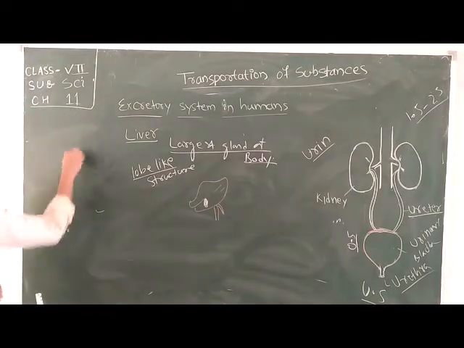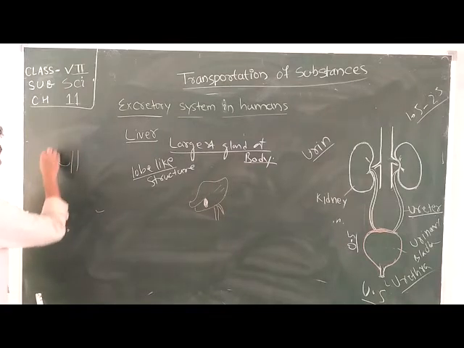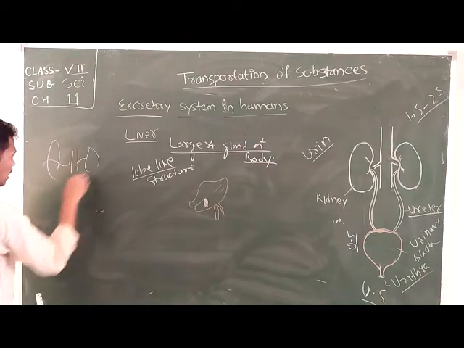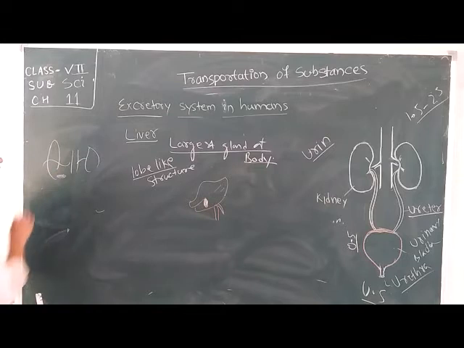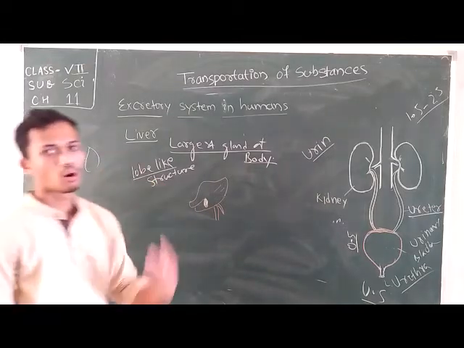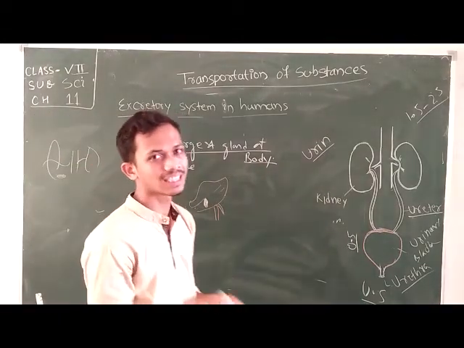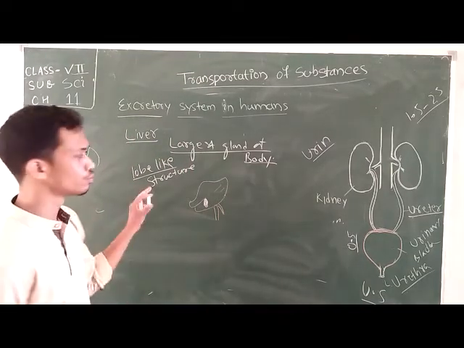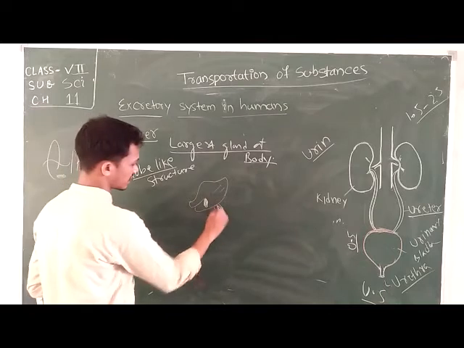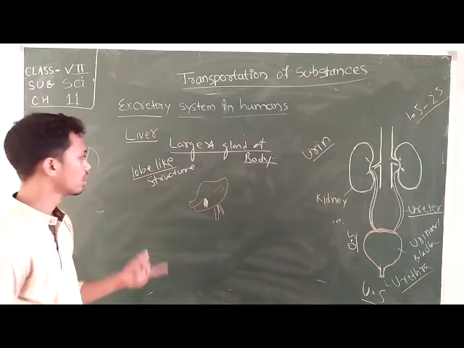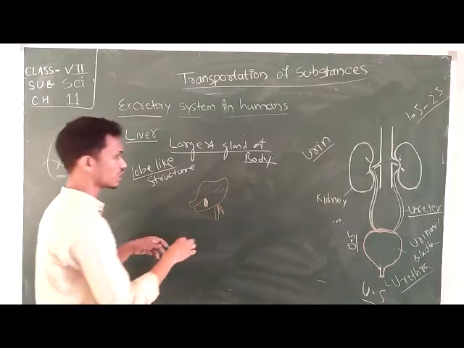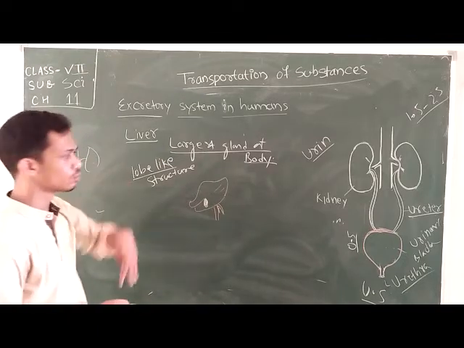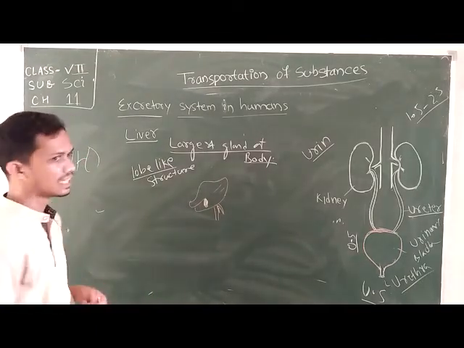Here you can see two lungs, and below these lungs, just above the stomach, is the liver. We can also see it in the digestive system of human beings, where there is discussion about the liver too. So it is present just above the stomach and below the lungs.